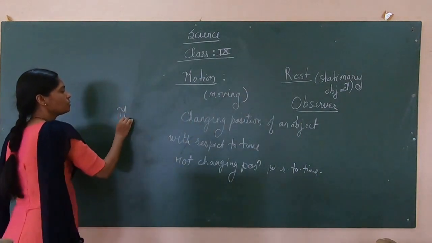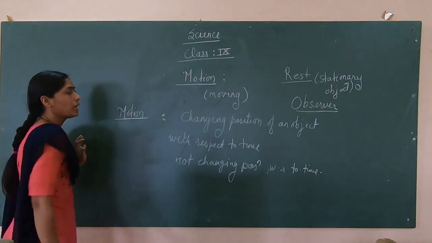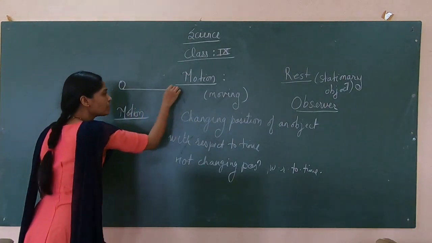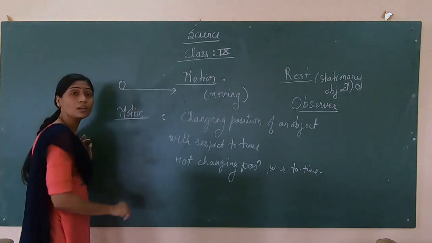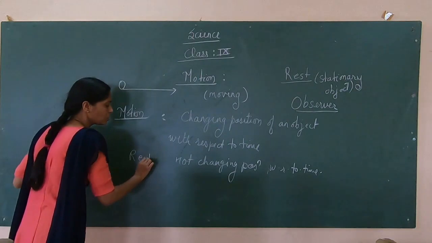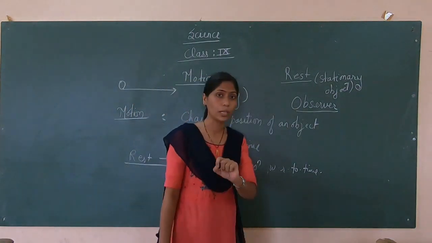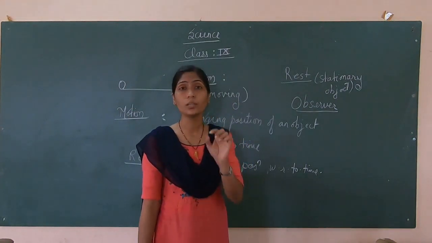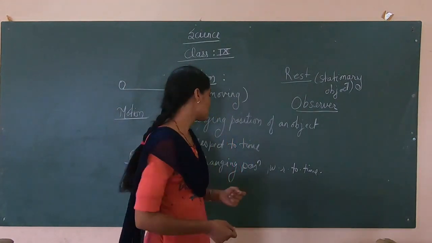So what is motion? We'll see once again that an object moving with respect to time will be said to be in motion. And at rest means not changing its position with respect to time. Position is a very important word, which will come many times in physics.